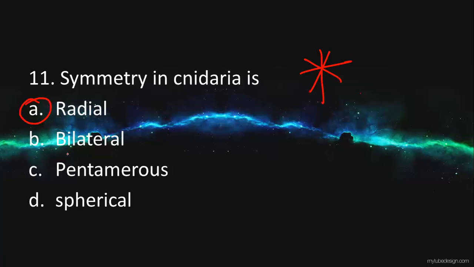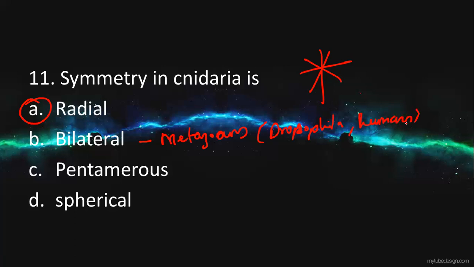Then bilateral. Most of the metazoans are bilateral. Drosophila and humans are examples of bilateral symmetry.